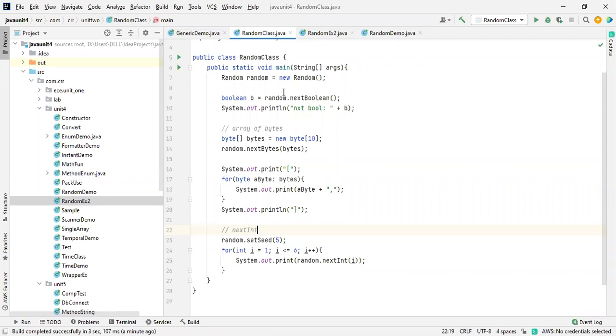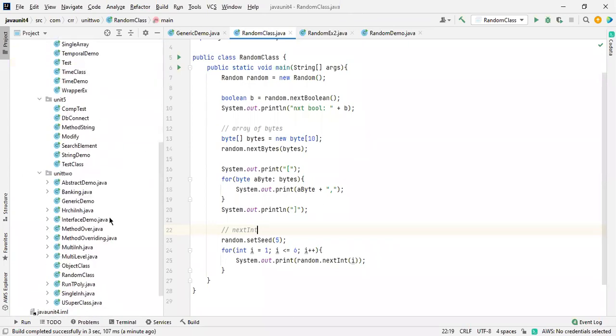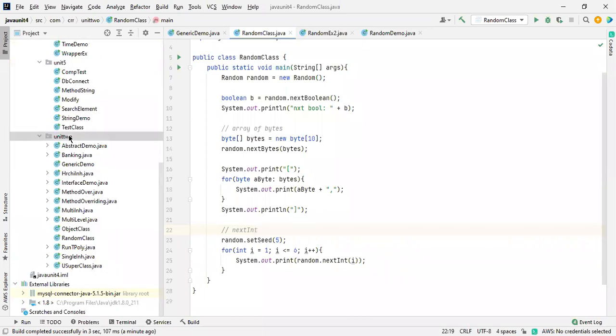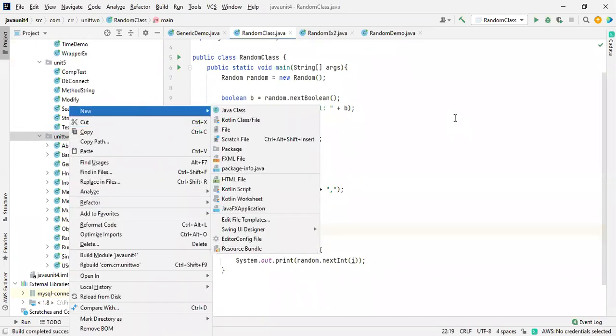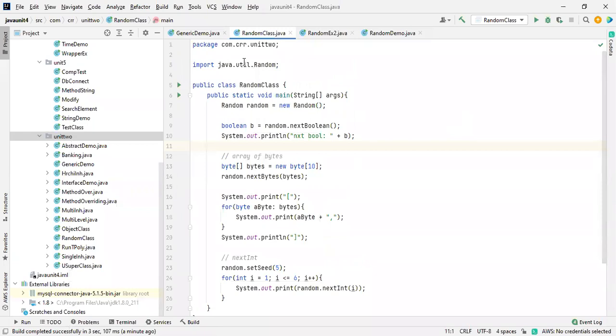And for the general applications as well as the real-time applications also, random is very helpful. Okay, just go through the topic, I already shared the textbook over there. And now we are going to discuss the next topic. These are all available inside a util package. Just don't forget this one.